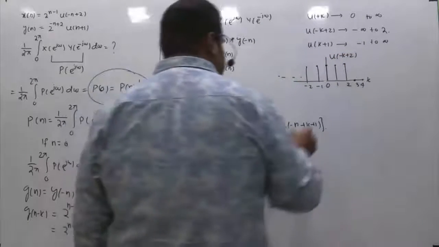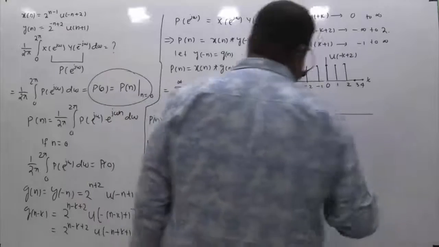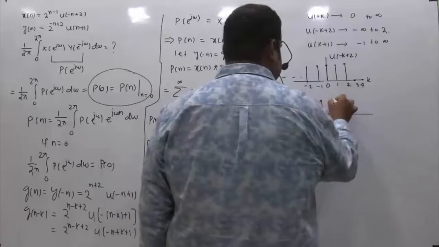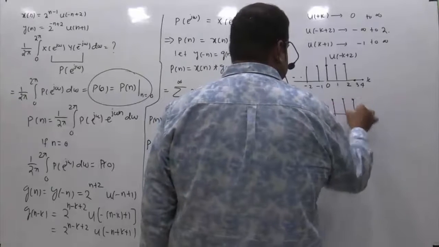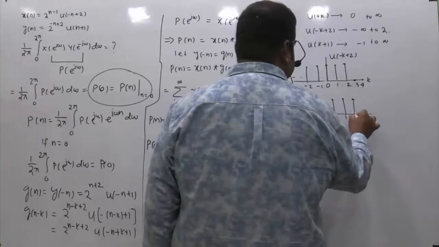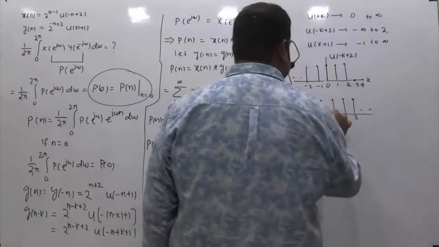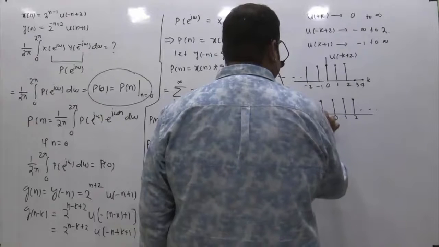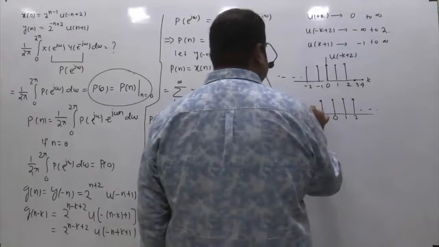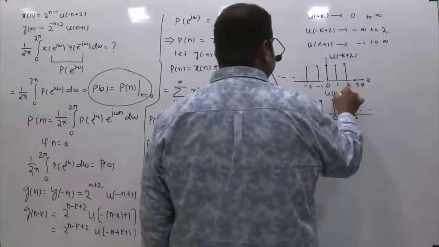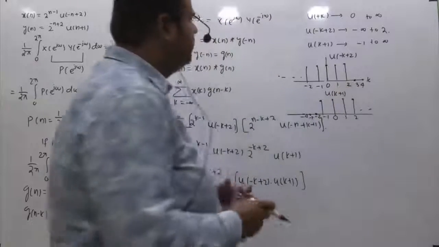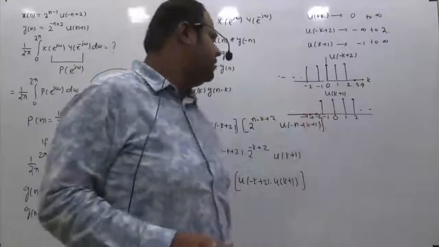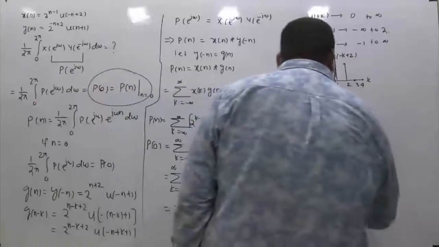If I ask you what is the waveform of u of k plus 1, okay, u of k will be left shifted by 1. So this is k equal to 0, 1, 2, like this, and this is minus 1. And these all points are becoming 0. That is minus 2, minus 3, minus 4, these are 0. So this is u of k plus 1. So I am showing you u of minus k plus 2 separately, and u of k plus 1 separately. If I ask you to multiply these two signals, what will you get?